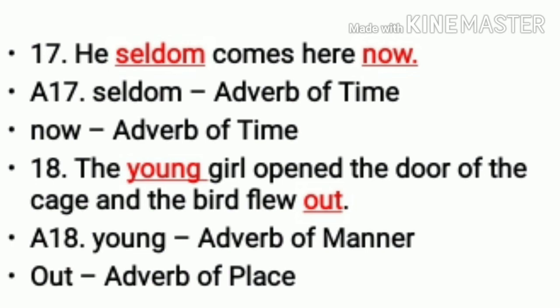18th, the young girl opened the door of the cage and the bird flew out. So we need to underline young and out, and young will be adverb of manner and out will be adverb of place. So I hope children you all have understood this exercise, that how we need to find the adverbs in the sentence by asking different questions to the verb.